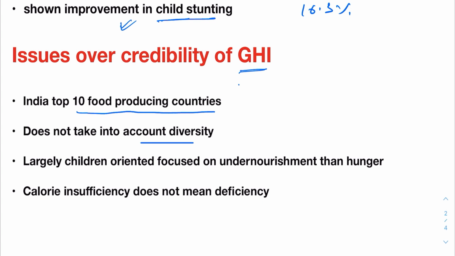Also, the GHI is largely focused on children. It is children oriented. So it is more focused on their undernourishment than hunger. So overall, this GHI index does not clearly indicate the level of hunger in the country. However, it does reflect that in some areas India fares poorly.